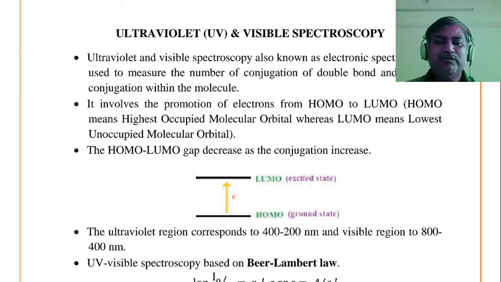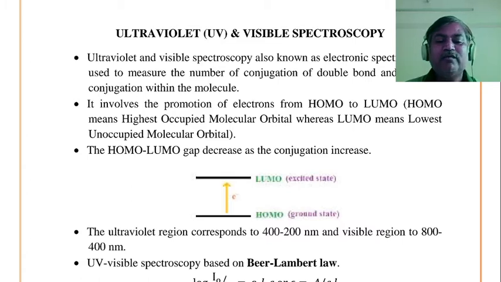Okay, means now again I will repeat what is the basic principle. Those organic molecules containing double bond system or multiple bond system, that means it requires the presence of conjugation. Whenever it is exposed to UV light radiation, it absorbs some of the light radiation in the region of 200 nanometers to 800 nanometers.